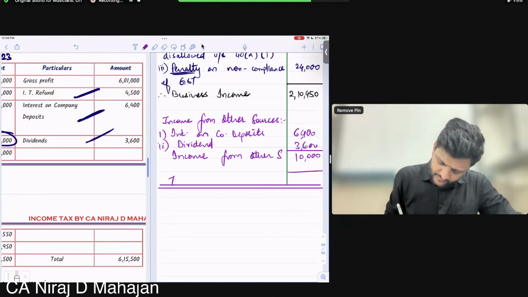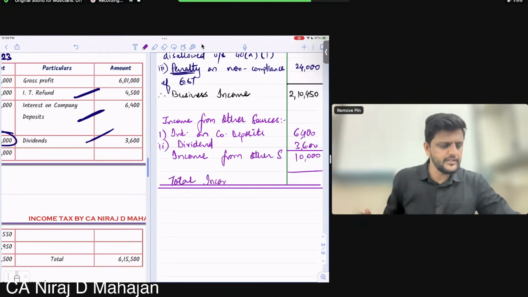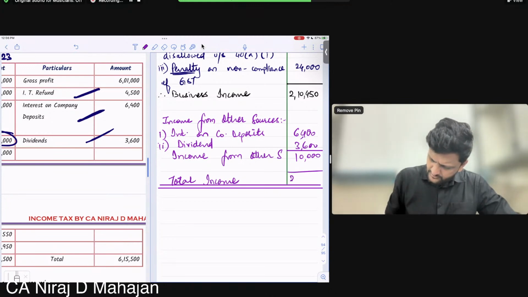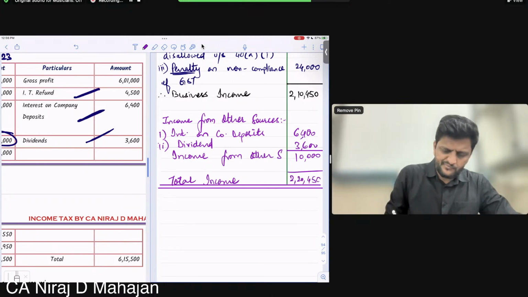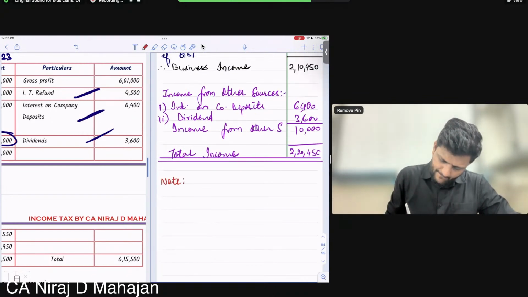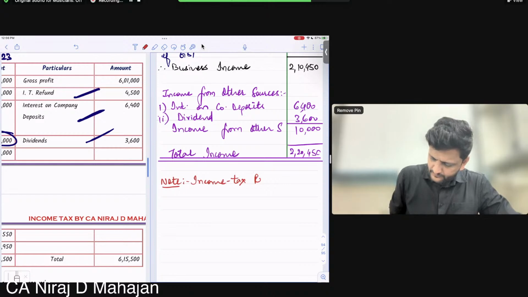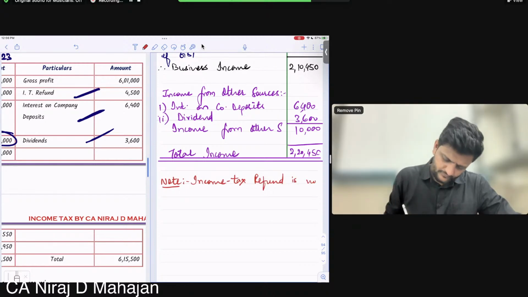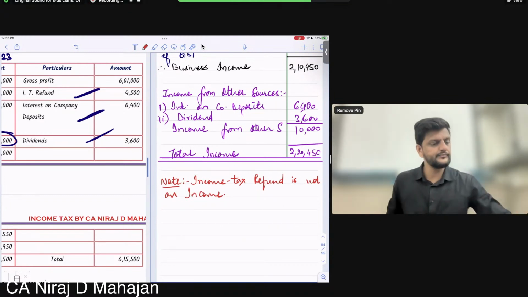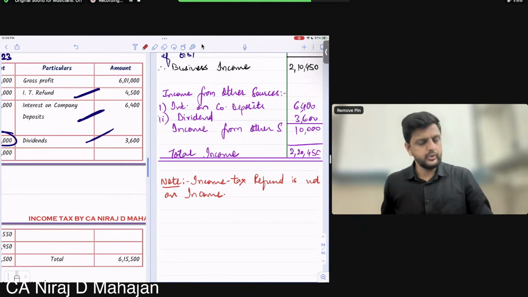I'm just writing total income. The other details, such as section 80C etc., are not given to us. So GTI or NTI, same thing: 2,20,450. Income tax refund is not an income itself, okay? Understood or no? Everybody?